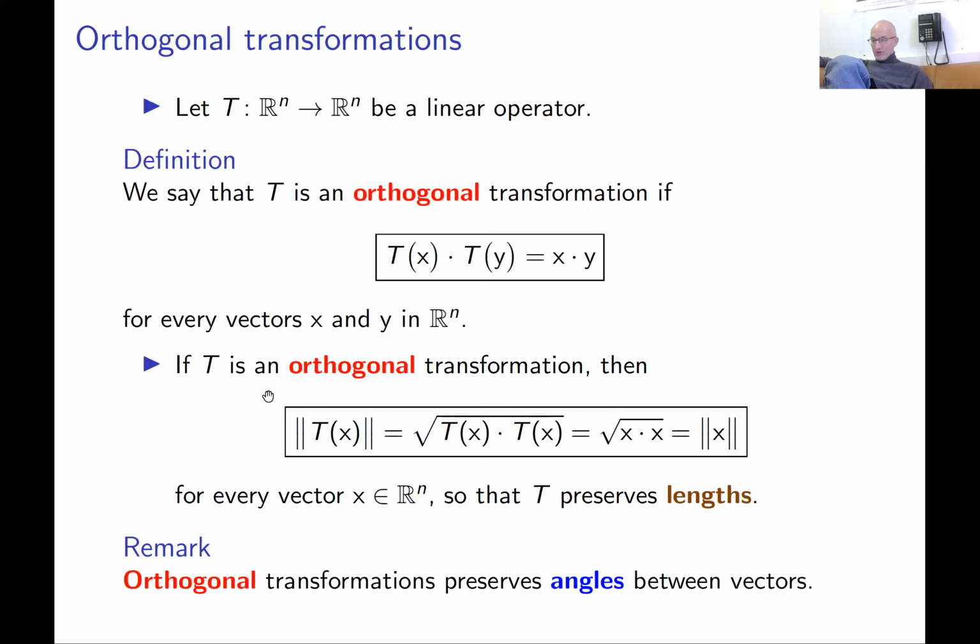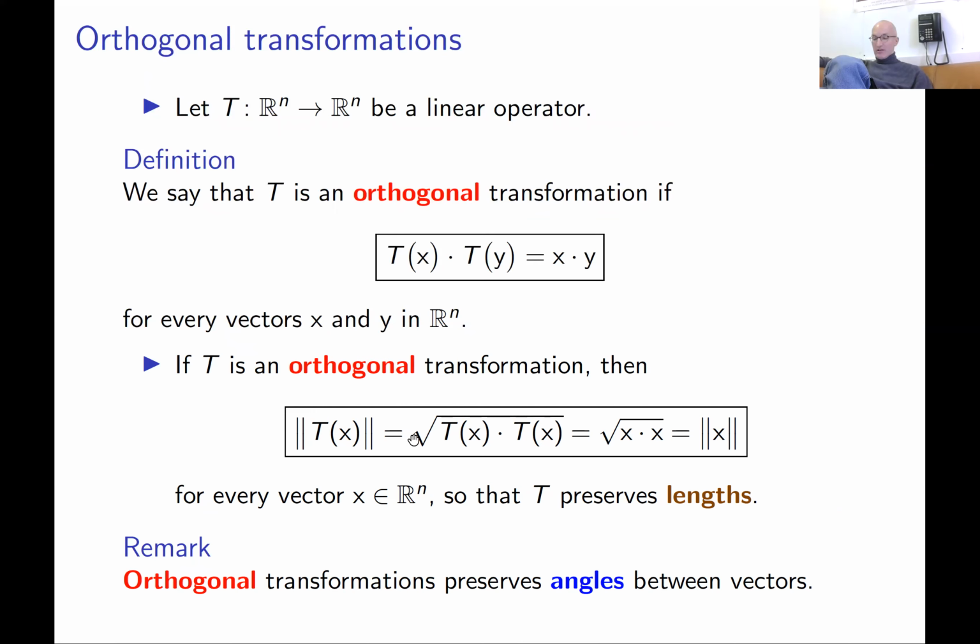Immediately from this definition, we conclude that orthogonal transformations preserve length of vectors. Indeed, if you take vector x and apply T to it, you get the vector T of x. What is the length of this vector?